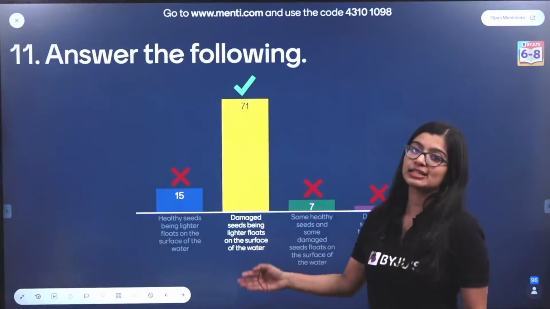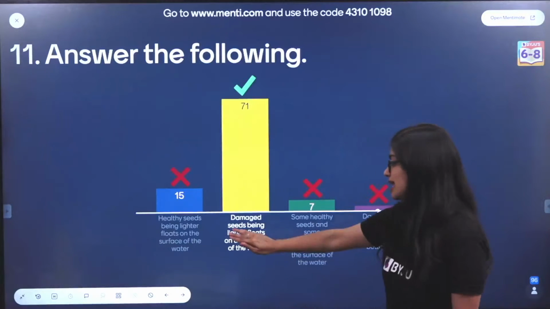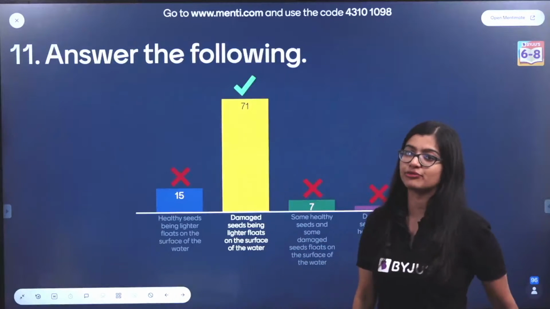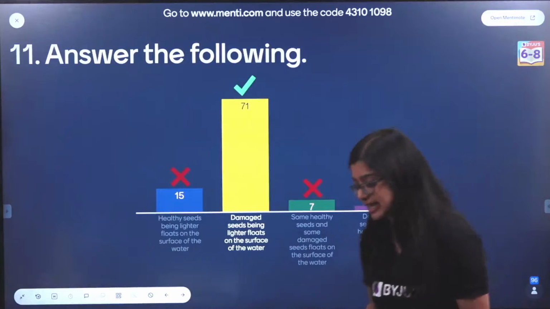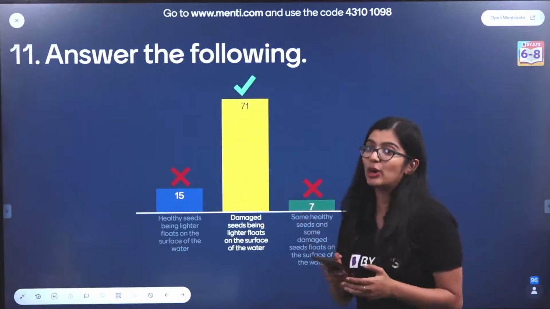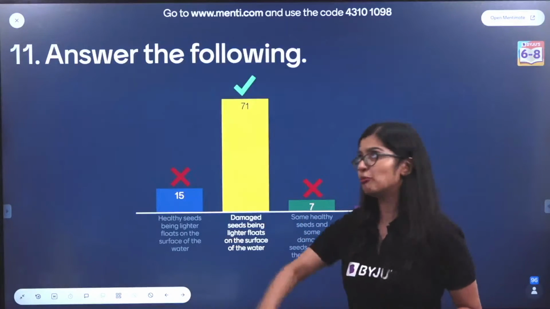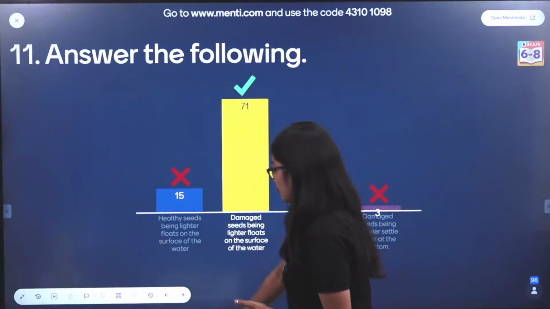While the damaged seeds will be lighter because maybe their whole seed is damaged, but nonetheless they will be lighter and they will float on the surface. Which is why you will be able to separate good quality seeds from the damaged seeds. Yes? So the correct answer here is option B. I did a live experiment on this also, wherein most of the seeds that I had with me were good seeds, right? Very good.